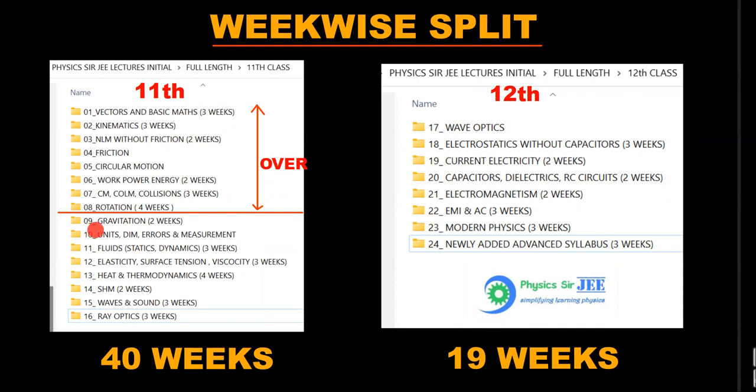Right now, gravitation is done. Next week, in 11th class, we are going to start units, dimensions, error analysis, measurement, vernier calipers, screw gauge. That will be for 1 week. And in 12th, we are starting electrostatics without the capacitors part, which will run for 3 weeks. So these are the things you need to be ready for.